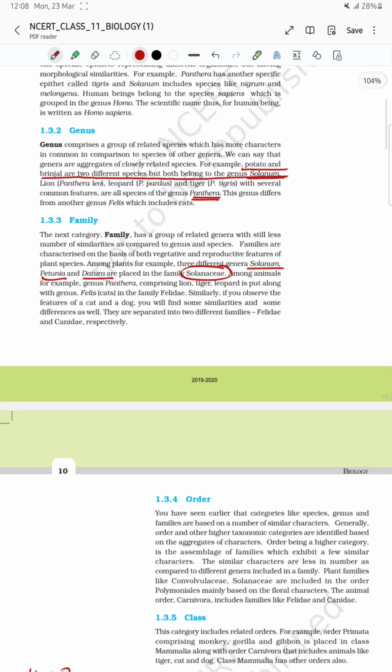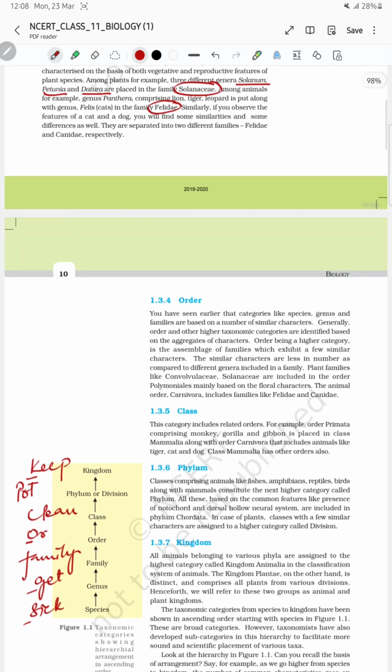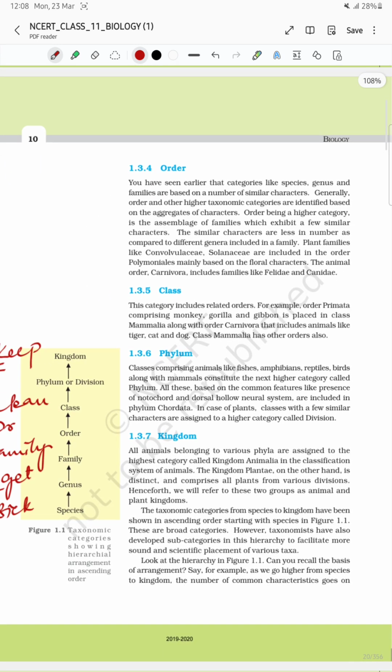Now next is family. Family contains a number of genera which are all together in a family. Example is Solanaceae family. It includes Solanum, Petunia and Datura. Now Panthera along with Felis, it is in the family Felidae. So you have to remember this also. Order includes a number of families in one order. There will be a number of families in one order. So it is a higher category. Now they will exhibit a few similar characters. Organisms of species will have more number of.